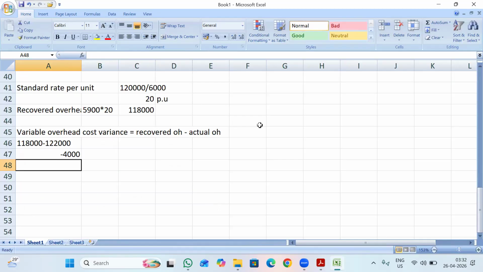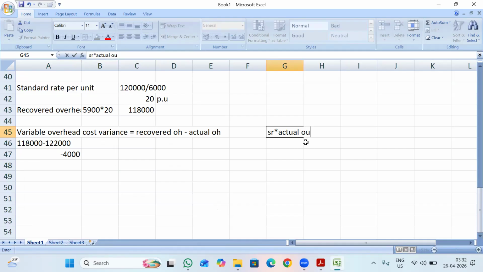Or else you can calculate in another manner also: standard rate into actual output minus actual overhead. Standard rate into actual output is the recovered overhead.